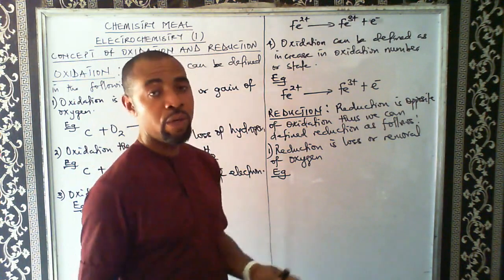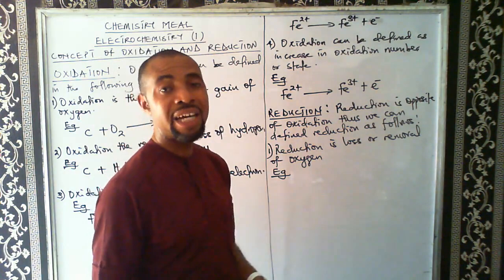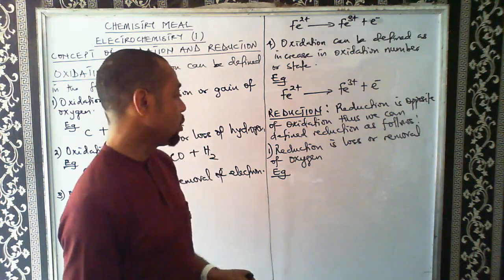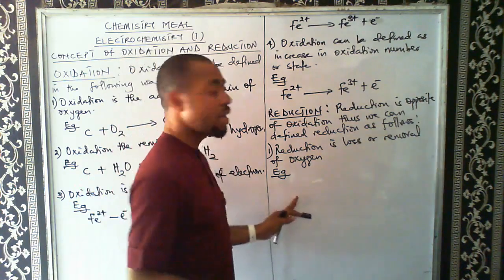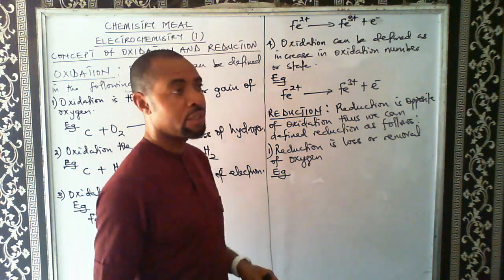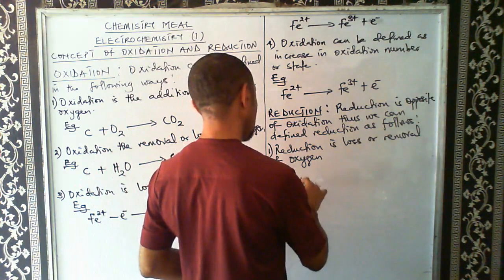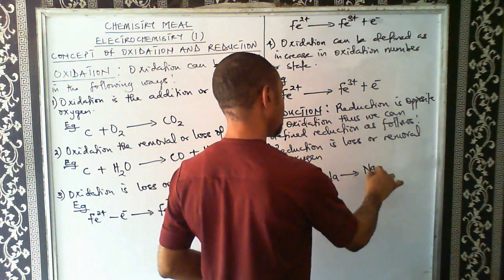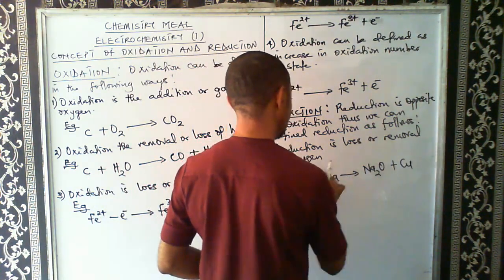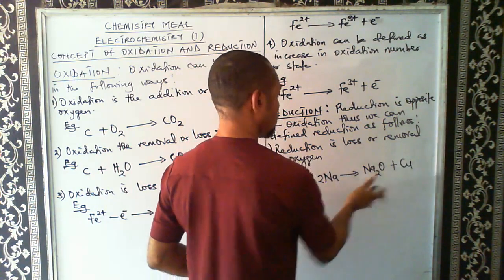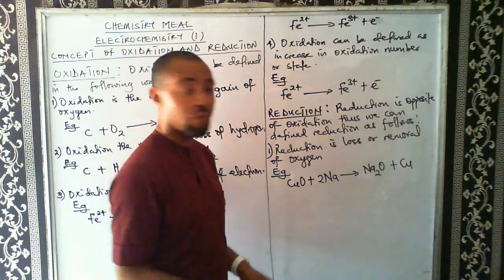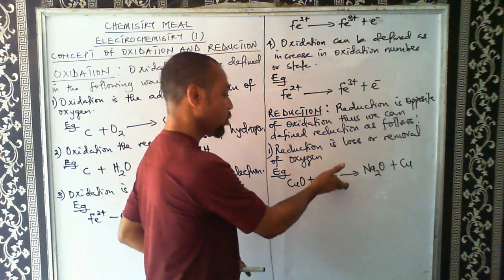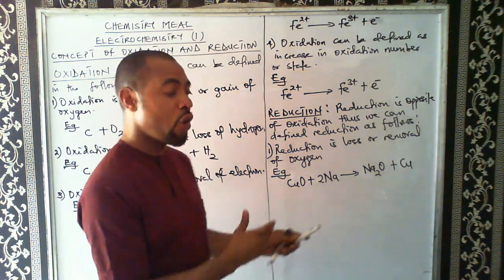So when you have a reaction and oxygen is removed in the course of the reaction, then that is reduction. It's possible that when the oxygen is being removed, it will also be added to another substance in some cases, or it may not necessarily be added to another substance in the reaction. If we have a reaction where copper(II) oxide reacts with sodium metal, and we form sodium oxide and copper, oxygen has been removed from copper here. So there is reduction, even though as the oxygen was removed, it was also added to sodium. So reduction and oxidation occurred here.